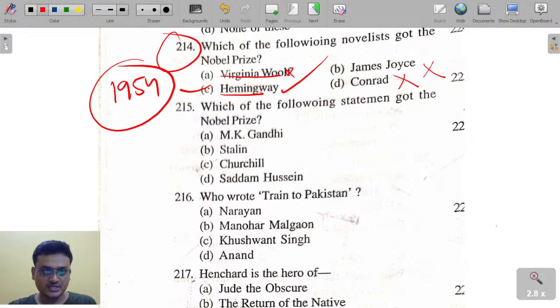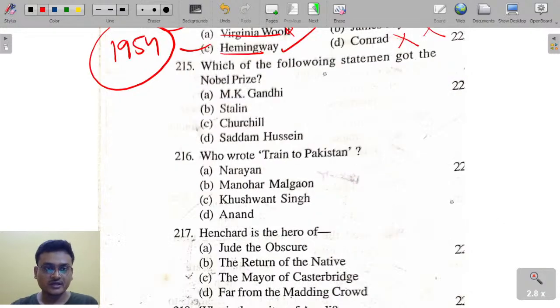Next question. Which of the following statesmen got the Nobel Prize? Mahatma Gandhi, Stalin, Churchill, Saddam Hussein.